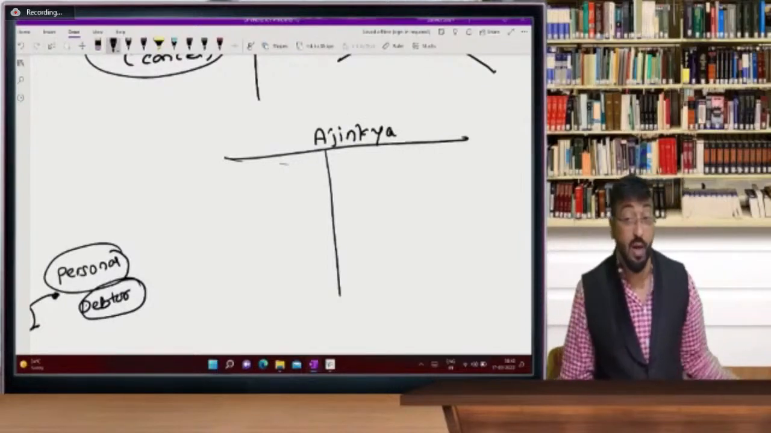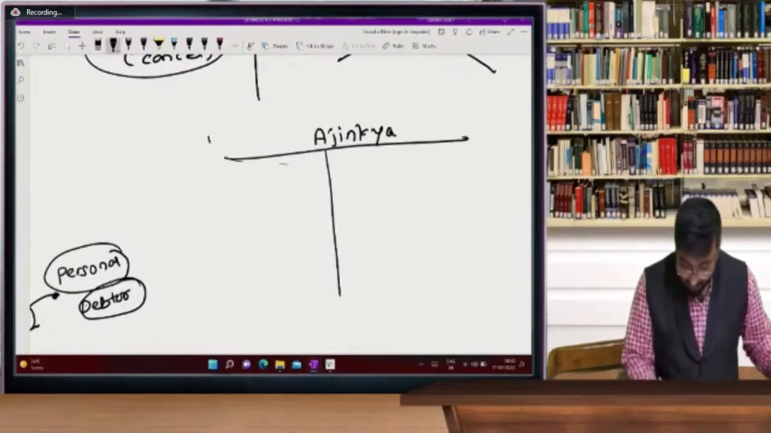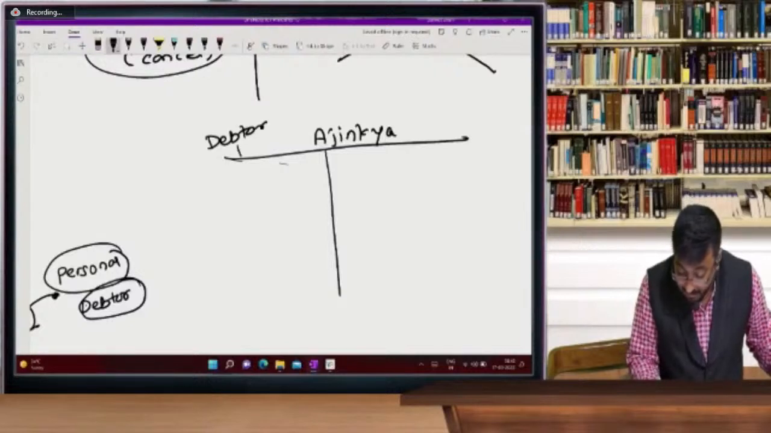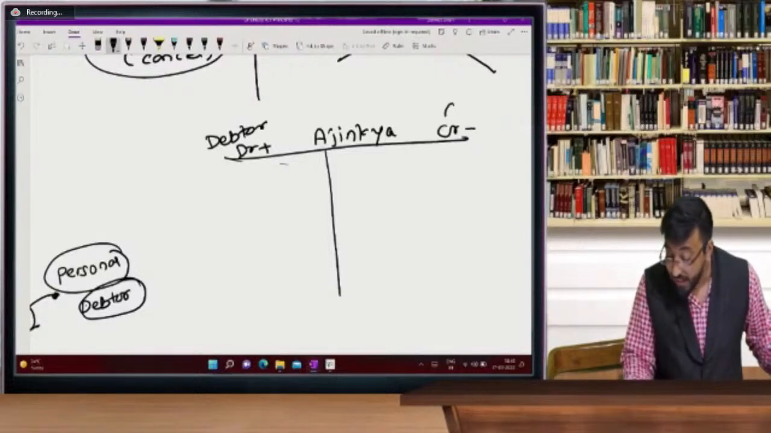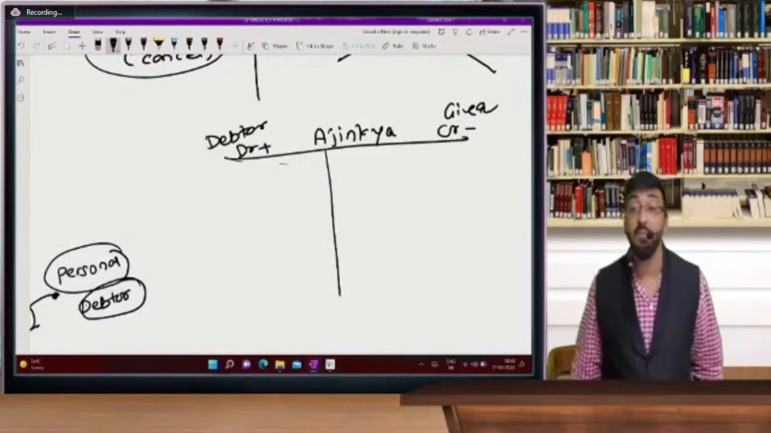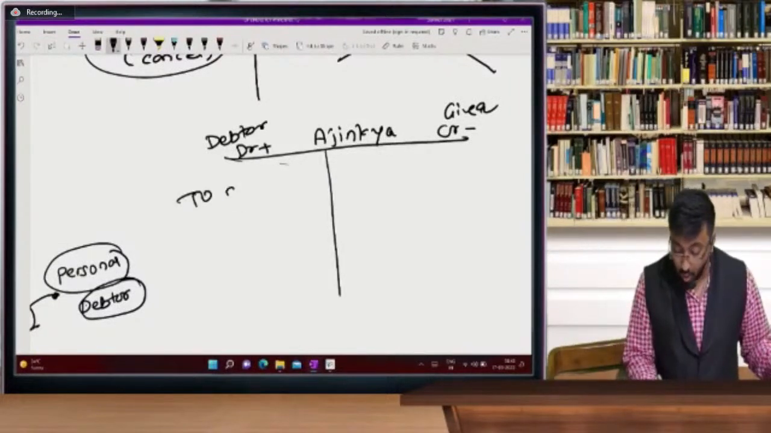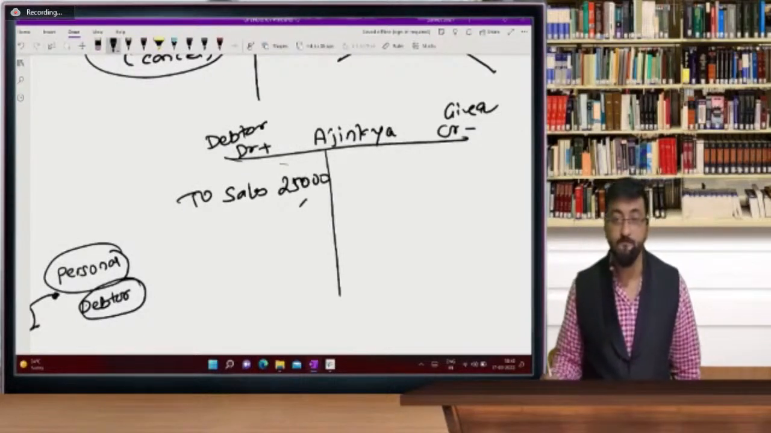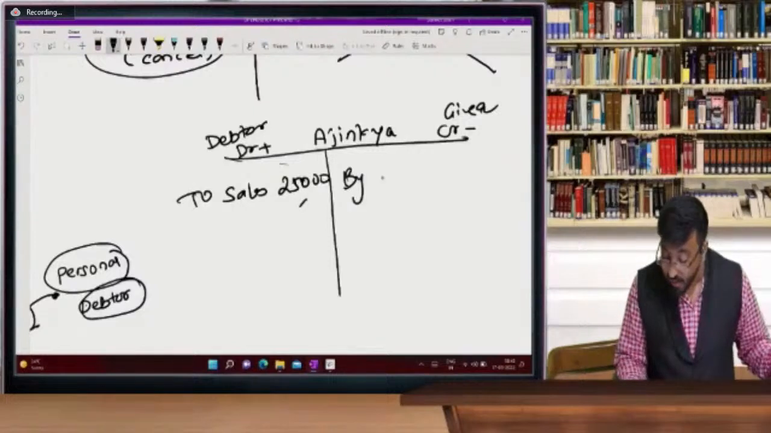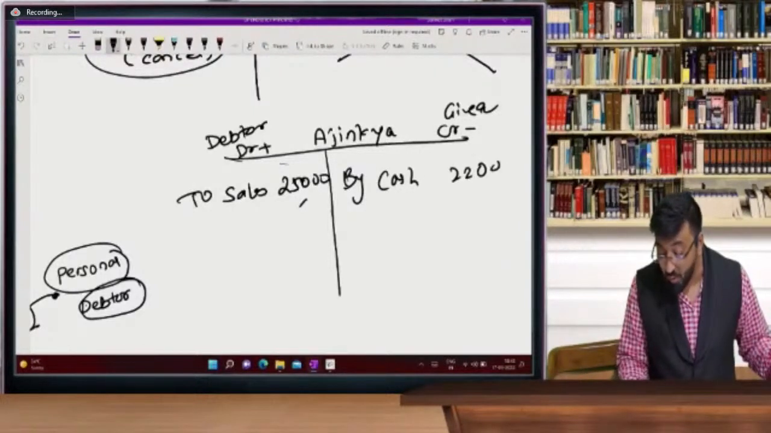Ajinkya's account. Ajinkya is our debtor. So Ajinkya: debit plus. And now he is a giver, so credit minus. So debit plus, credit minus. We sold goods to Ajinkya for 25,000.